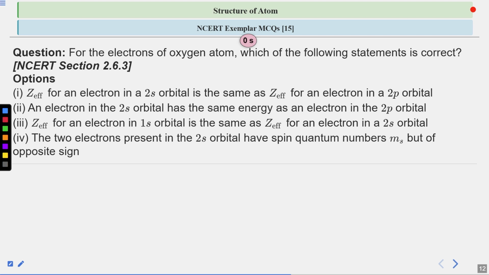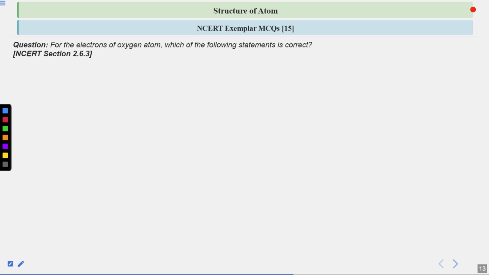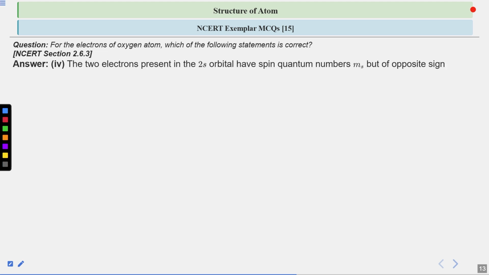So let us see what is correct. The correct statement will be the fourth one. It is easy to find the correct statement in this question rather than buzzing around other options. You know it very well that in a given orbital, if there are two electrons, they will always have the opposite sign. So that thing is written here. Therefore, this statement is correct.